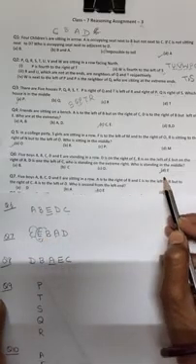Who is second from the left end? The left end starts from here. So who is at second place? E is at second place. So your correct answer is D option. Sorry, we are doing the 7th. So C option is correct. Now see question number 8.